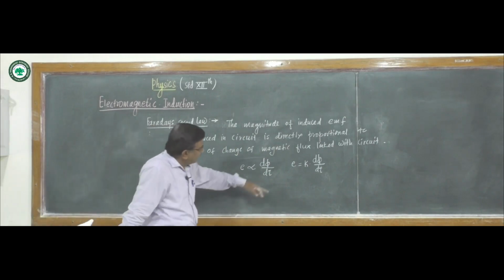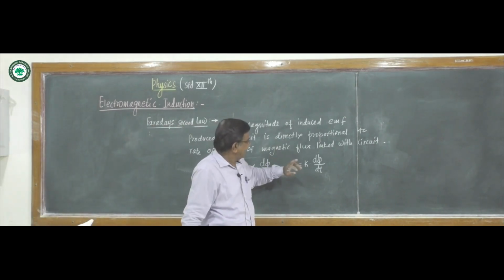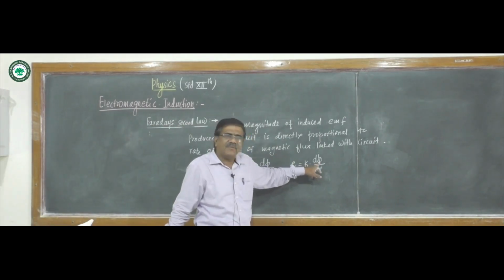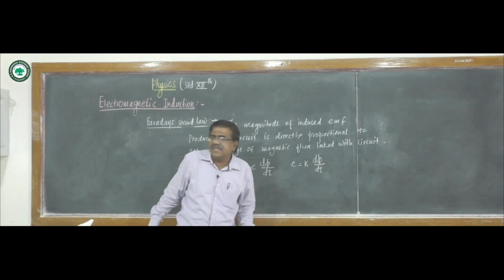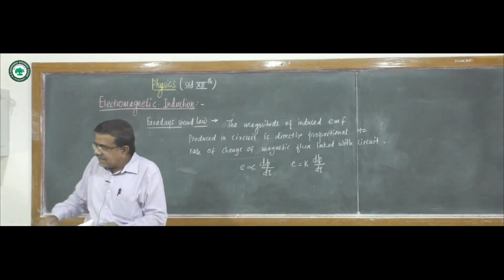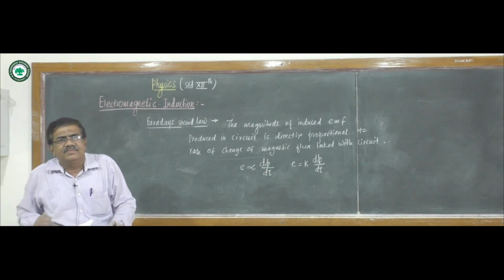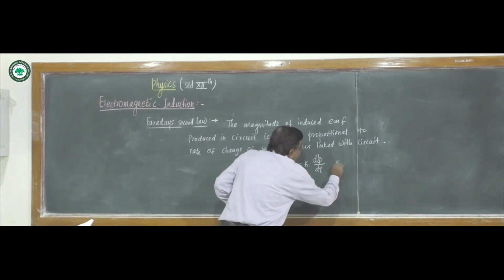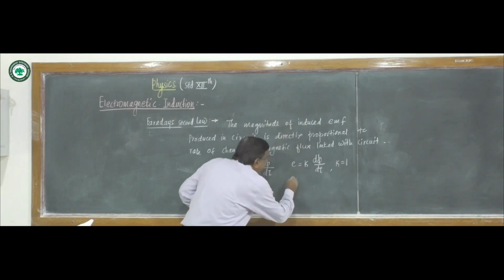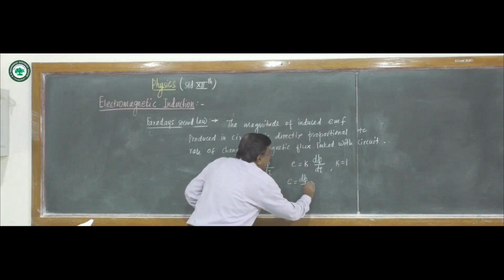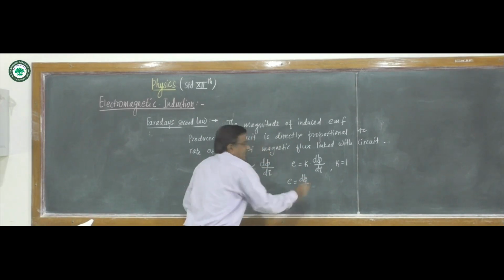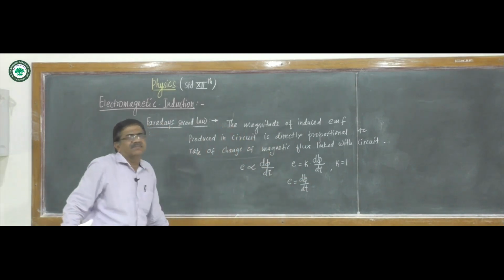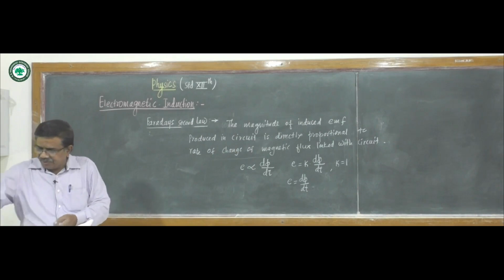If EMF, flux phi and time t are in the same system of units, then this k is 1, and we write the magnitude as E is equal to d phi upon dt.